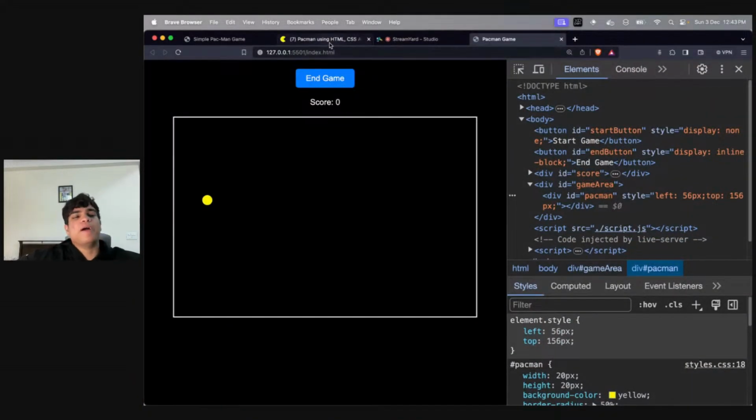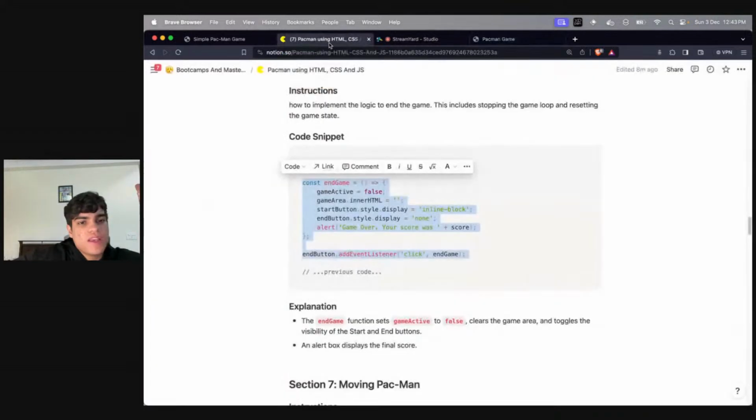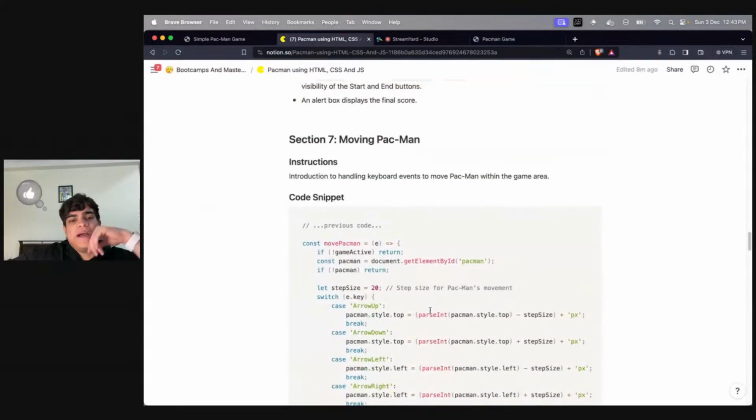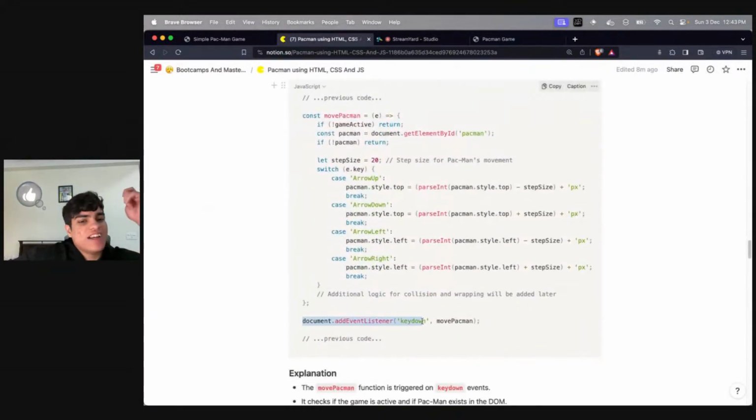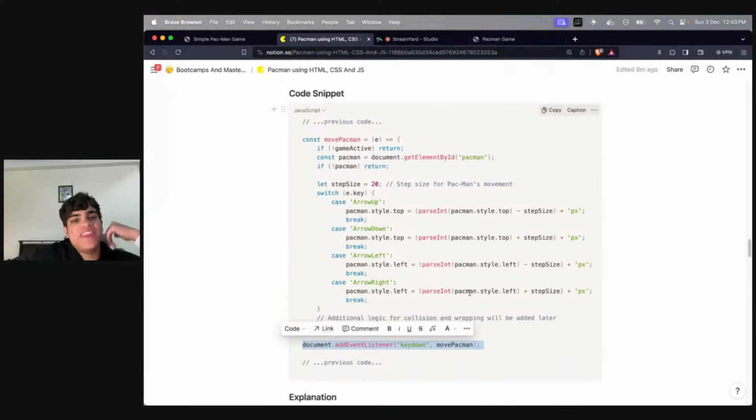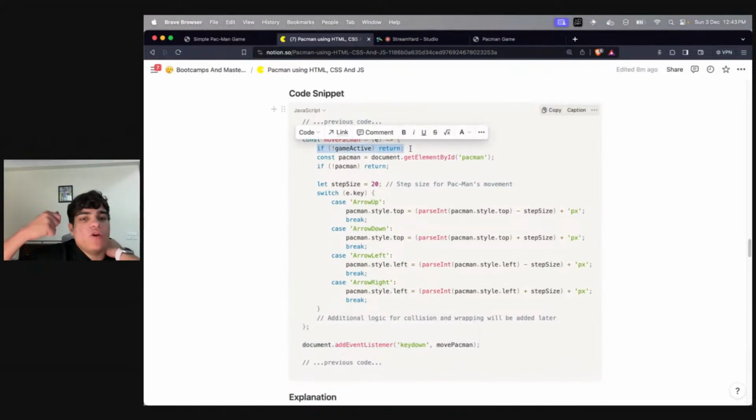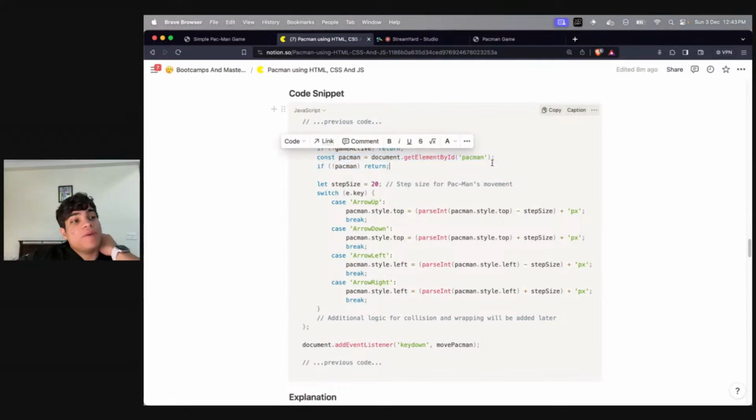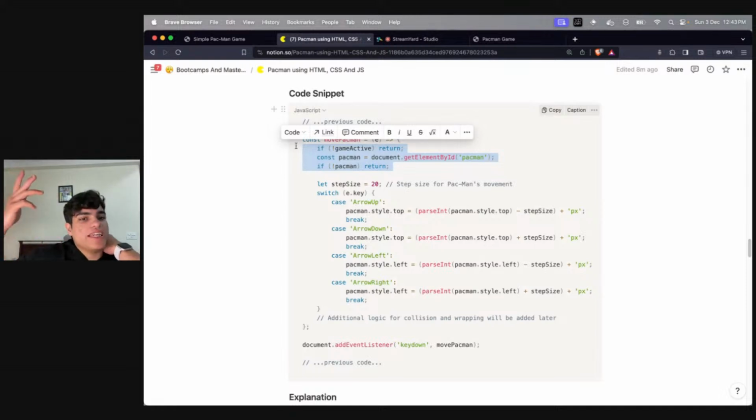So basically, my movement becomes very simple, right? If I want to move Pac-Man, I add an event listener for key down. Then I first check, is my game active? If my game is active, only then will I want to play. Secondly, I want to only move my Pac-Man if the Pac-Man also exists. So these are two checks that I'm making: my Pac-Man should be there, and obviously my game should be active. The game should be running, the game flag should be true.